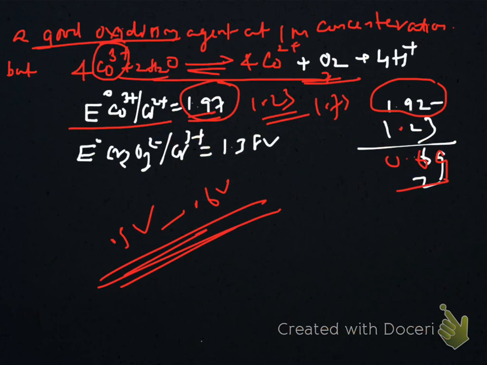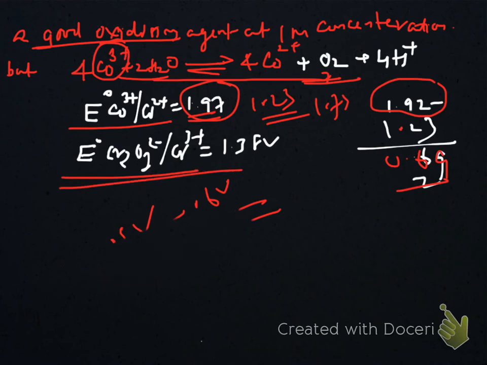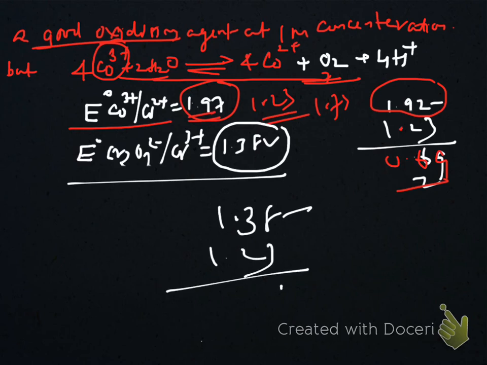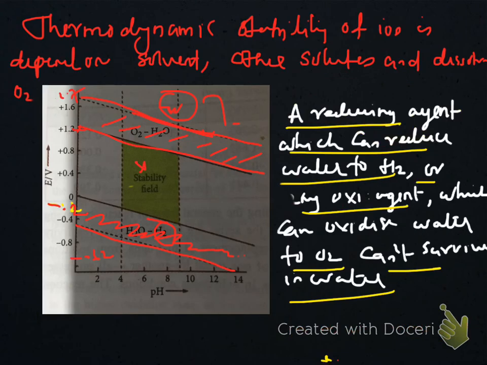Now in another case, we have a good oxidizing agent, dichromate. You have already studied about dichromate in your lab experiment. Also you have used dichromate as an oxidizing agent in your third and fourth semester for volumetric analysis. Dichromate is a good oxidizing agent in acidic medium. It has a potential of 1.38 volt. So 1.38 minus 1.23 means 0.15. Excess potential is only 0.15.